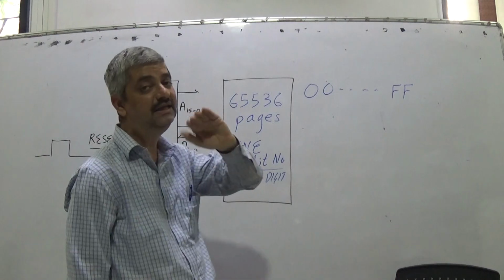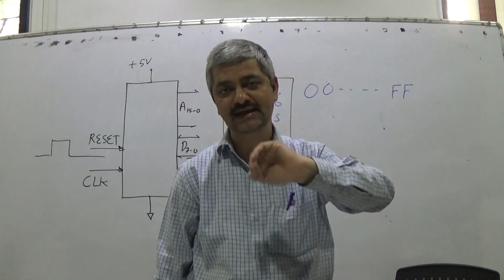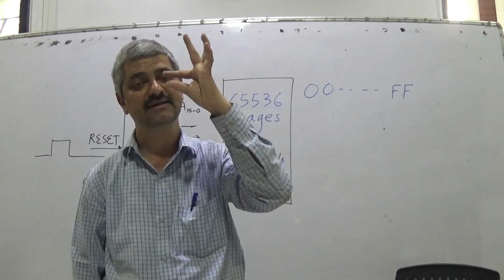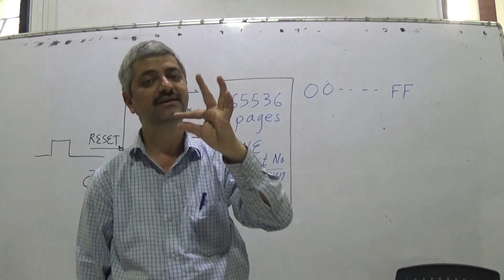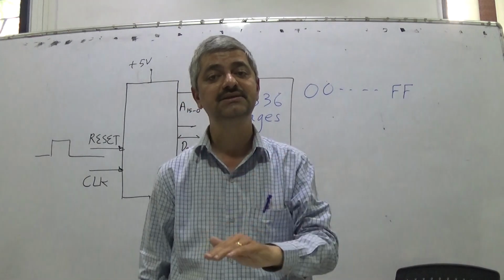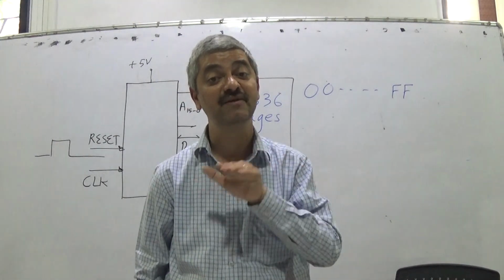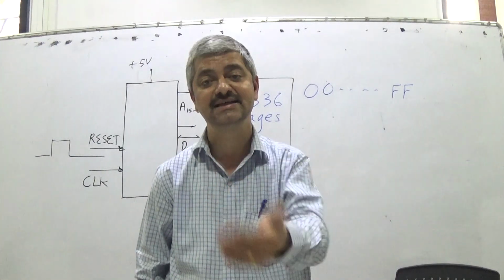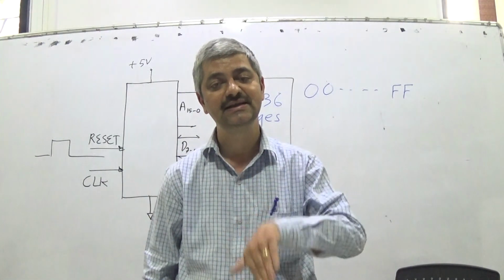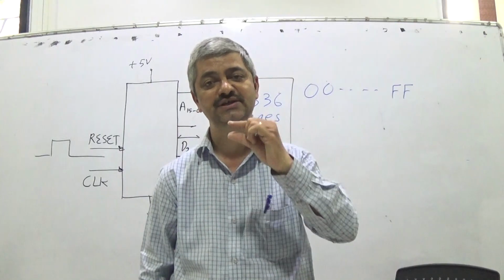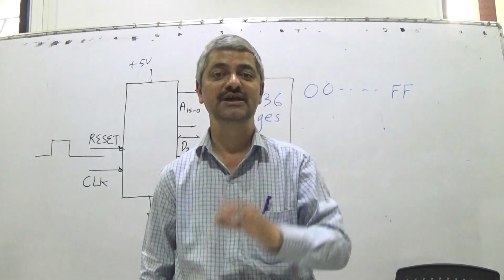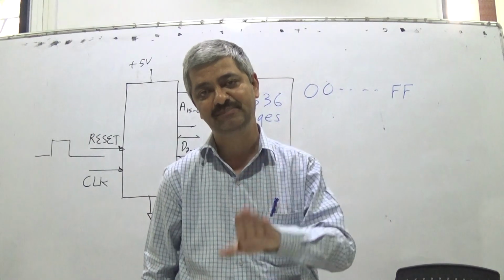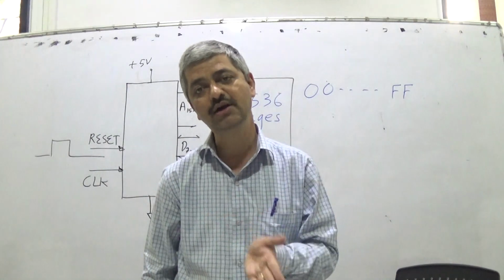For each location, for each address, a separate entity is referred, just like pages in a notebook with page numbers. For every page number, a new page is accessed. So for every address line combination, a new location is referred. Now that location, page in a notebook, as I had stated, either it is pre-printed or you can write.